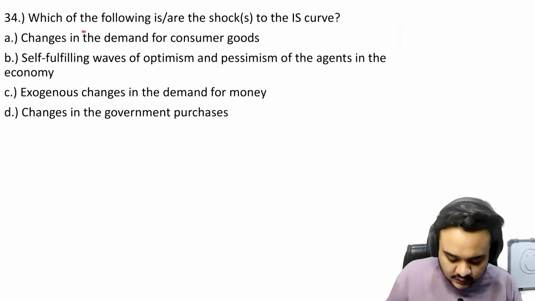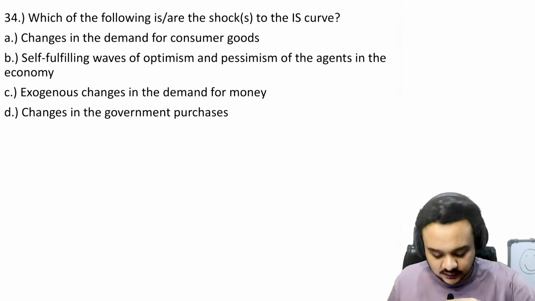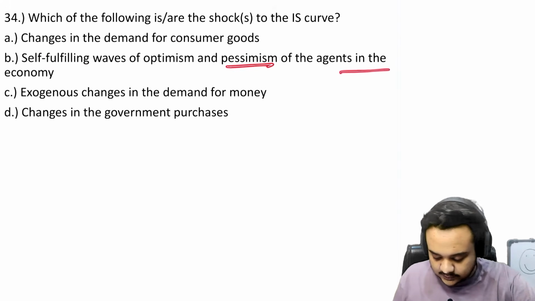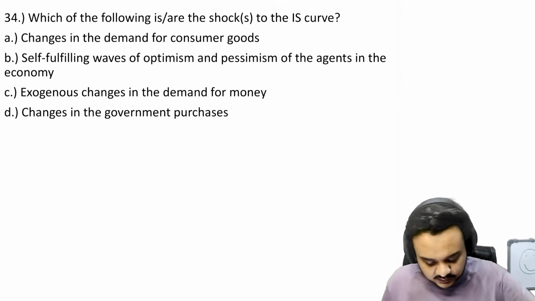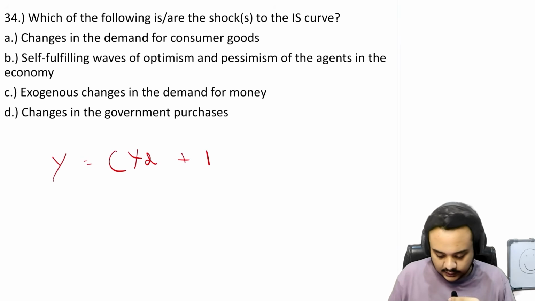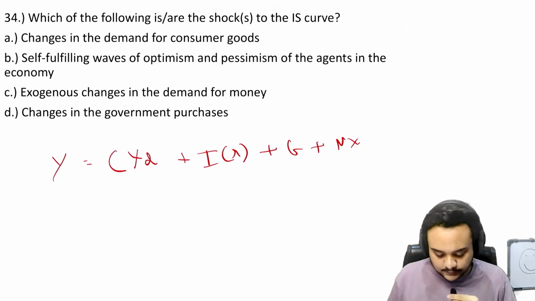So moving on, which of the following are shocks to the IS curve? Changes in demand for consumer goods, self-fulfilling waves of optimism and pessimism of agents in the economy, changes in government purchases. So write down the equation of the IS curve. It is nothing but Y is equal to C(Y_D) plus I plus I(r) plus G plus NX. Okay, so this is the equation for the IS curve.